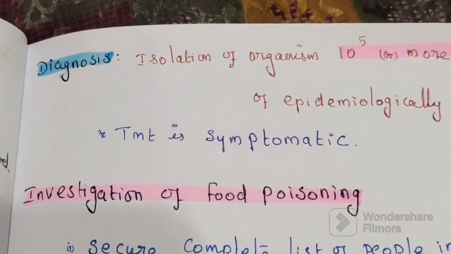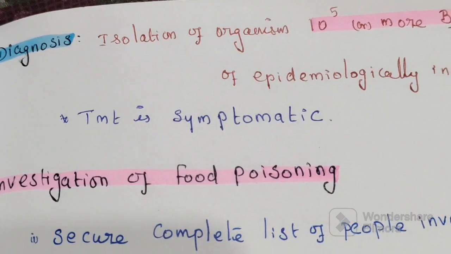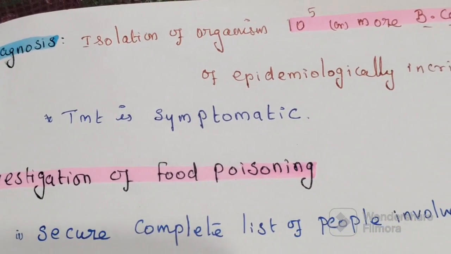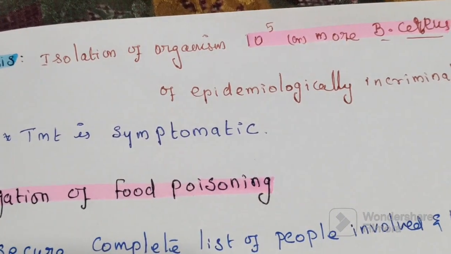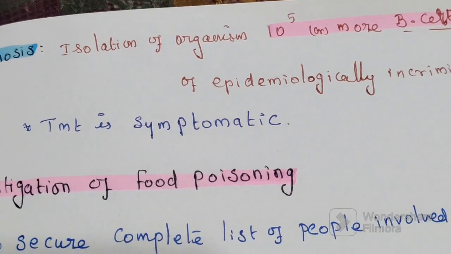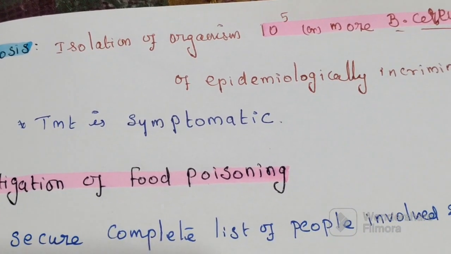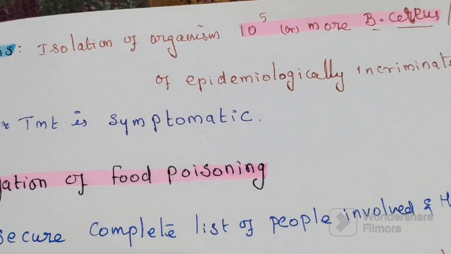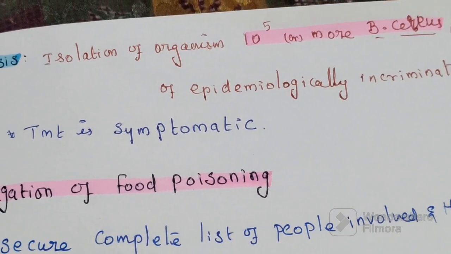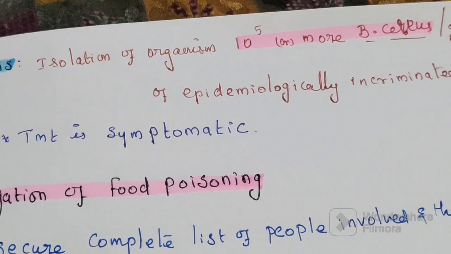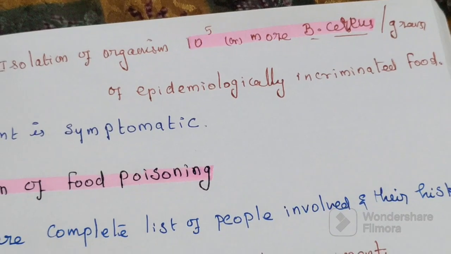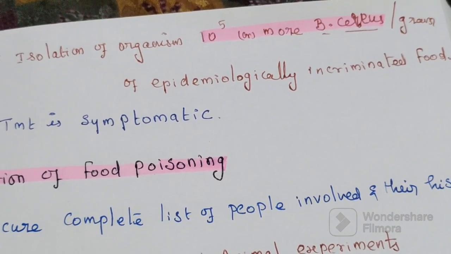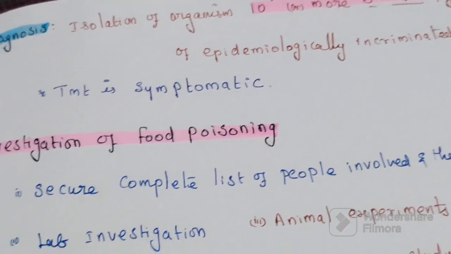So next one is diagnosis. Diagnosis can be confirmed by isolation of 10 to the power 5 or more Bacillus cereus organisms per gram of epidemiologically incriminated food. Treatment is symptomatic.